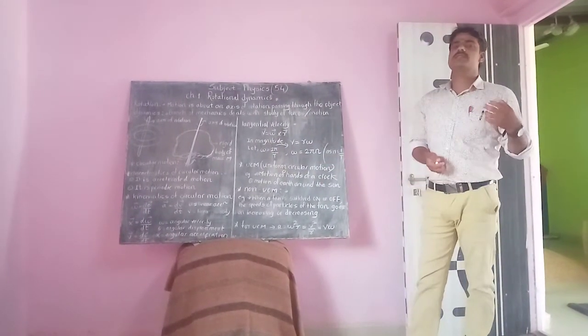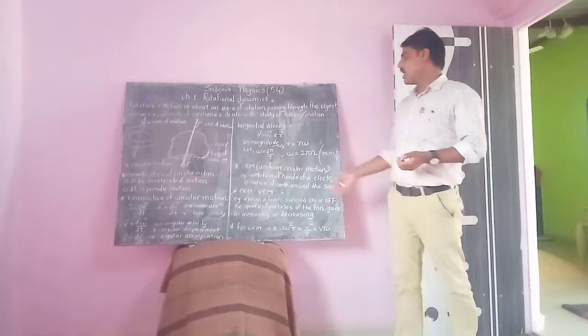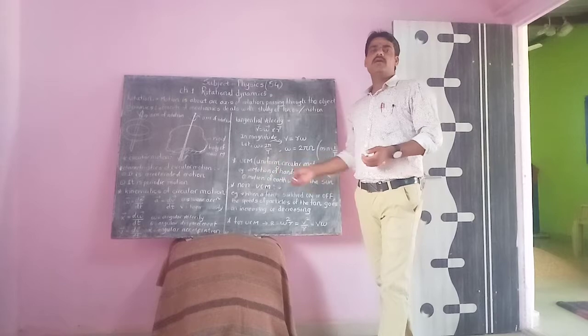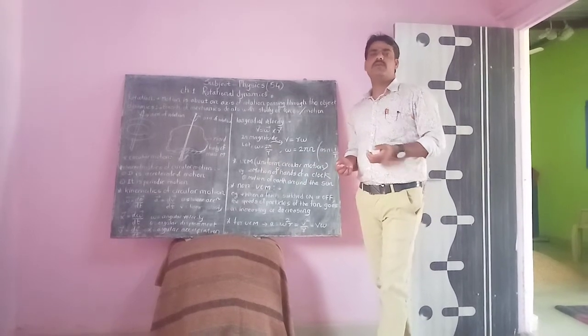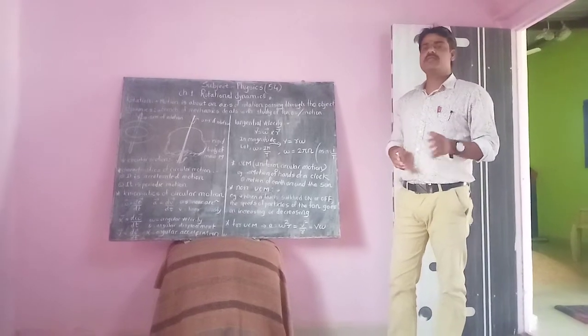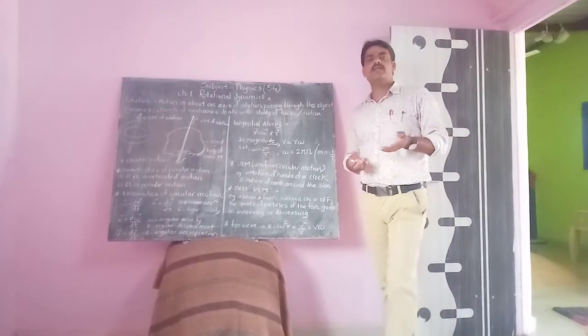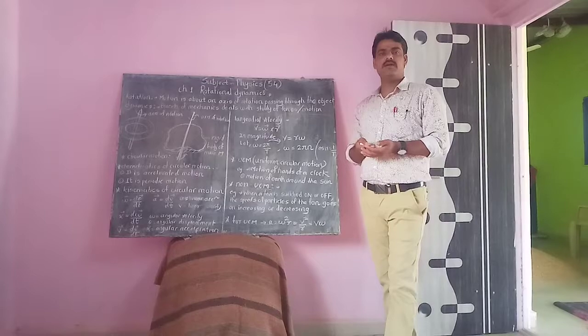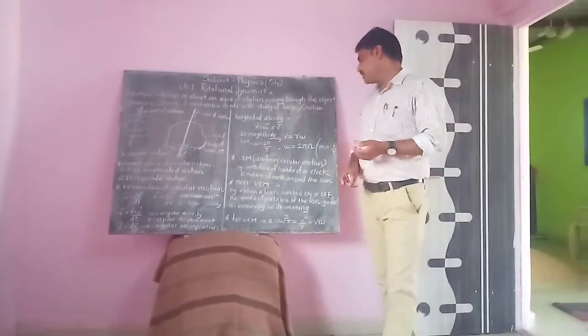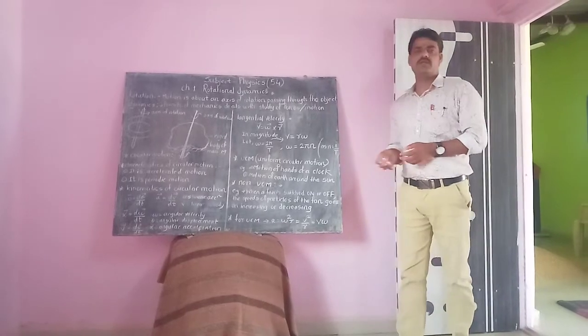Now the next term is non-UCM. As there is UCM, there is also non-UCM. For example, for non-UCM, we can switch the fan on or switch the fan off. At that time, velocity and acceleration go on increasing or decreasing. It means that this is non-UCM, and this is an example of non-UCM.